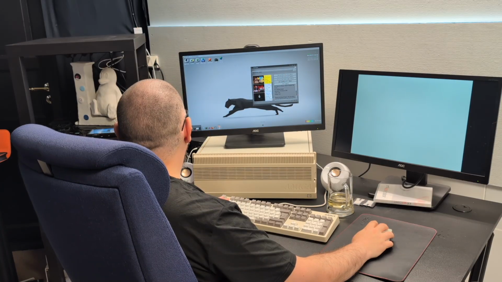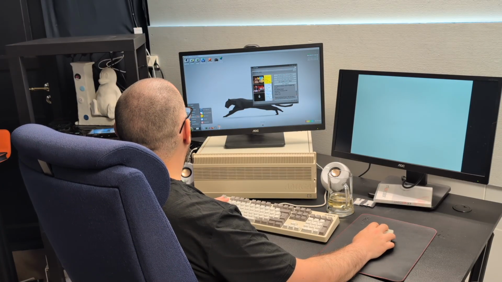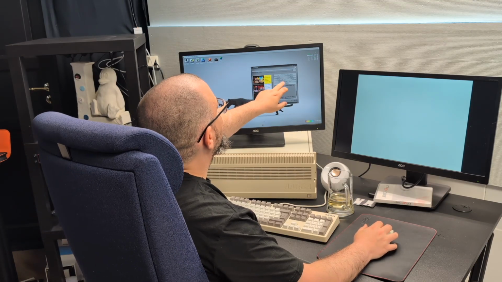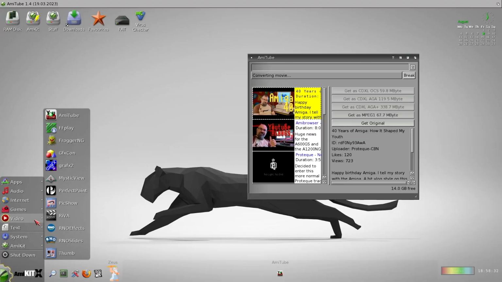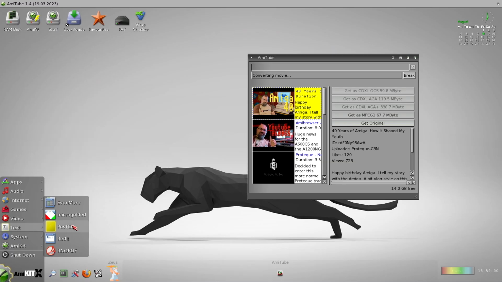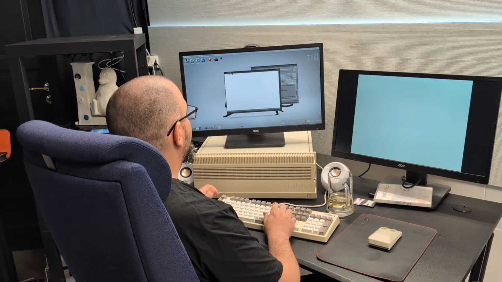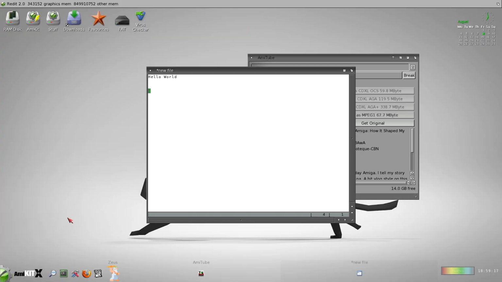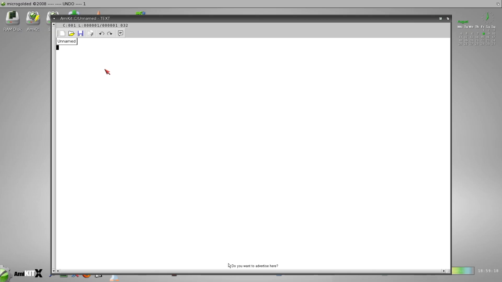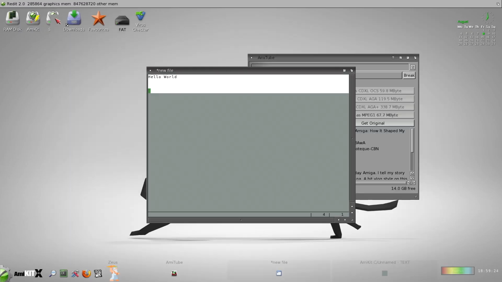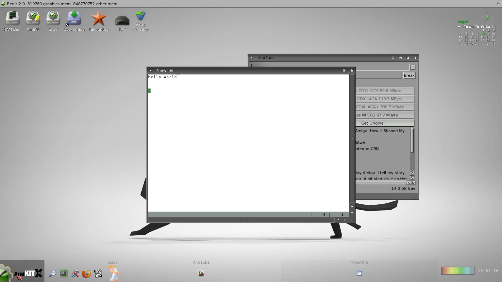Let's see, while that converts to something I can see. Oh, I chose the OCS version, so it won't look very good. But you can choose AGA Plus, which has more colors, or even Get Original. And for text editors, we have Reddit, which is a simple text editor. We have MicroGoldED, which is perhaps more known, but it's just a text editor as well.